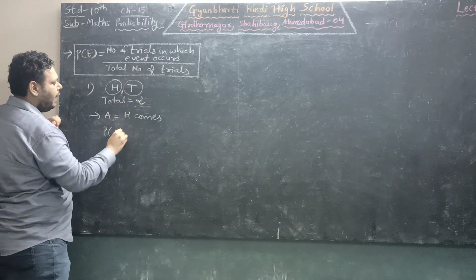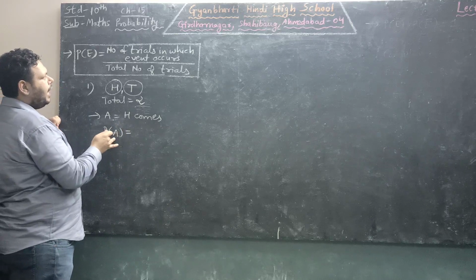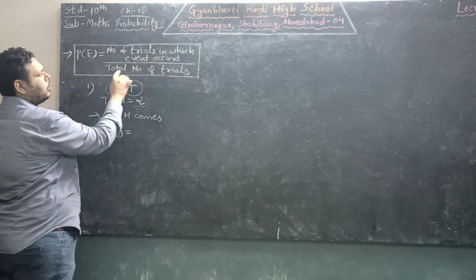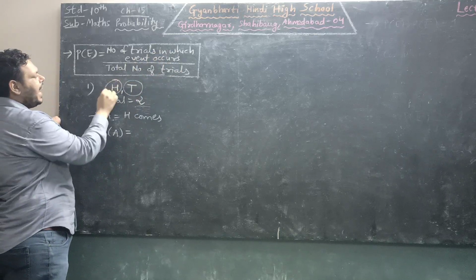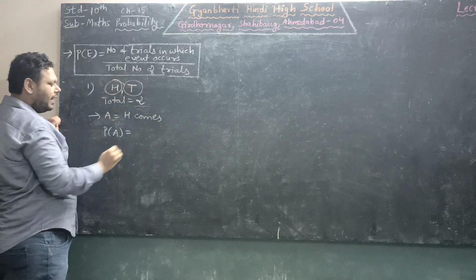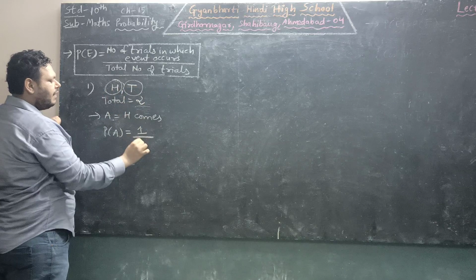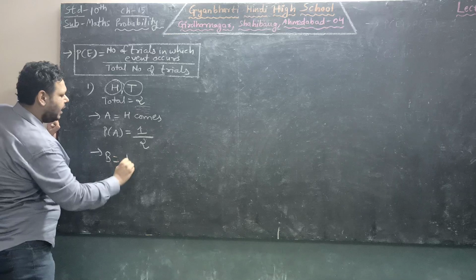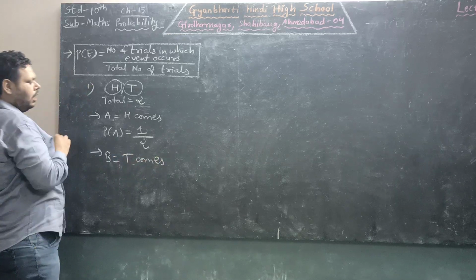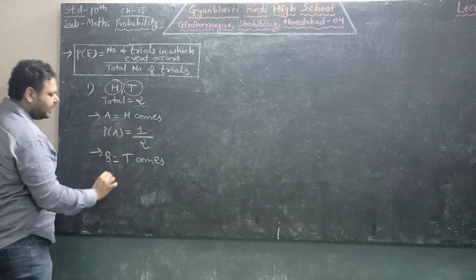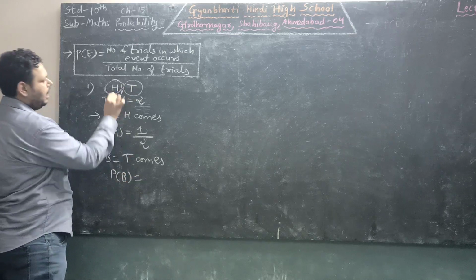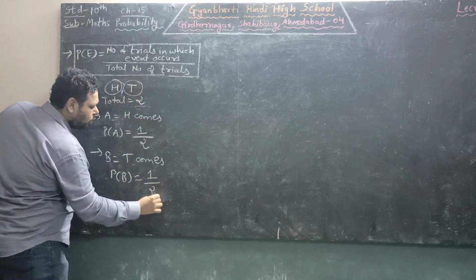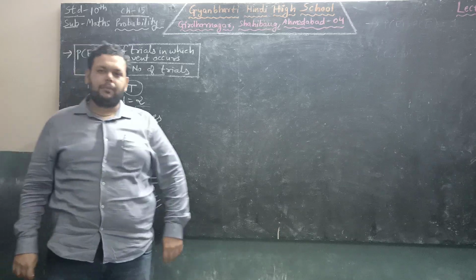So probability of A. We know the formula: probability of any event is the number of trials in which the event occurs upon the total number of trials. So event H is occurring one time in total 2 events. So 1 upon 2 is its probability. Second event B, tail comes. Here tail is coming one time out of 2 events. So 1 and total is 2. So probability of tail is also 1 upon 2.